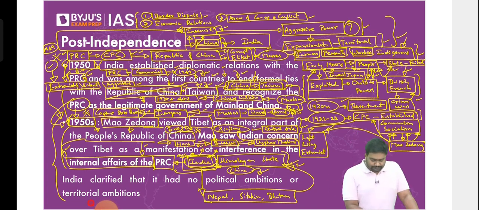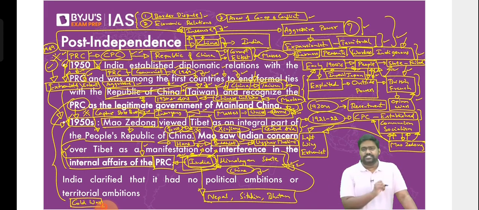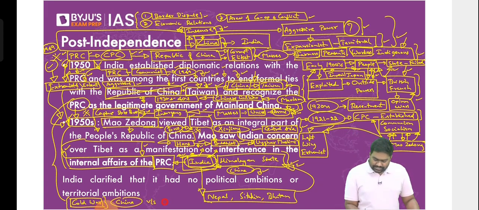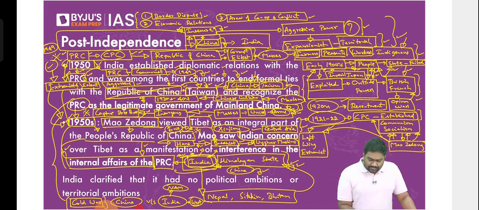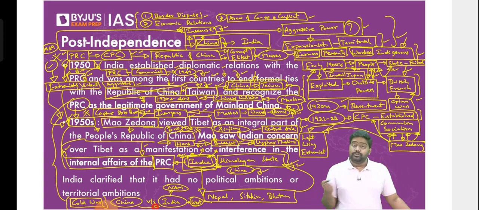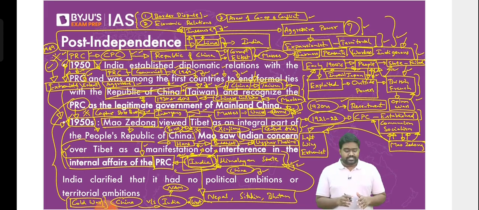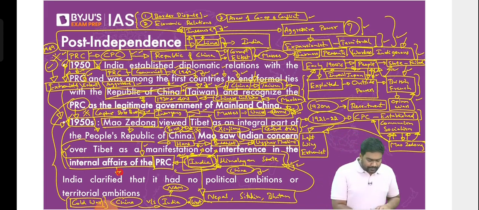And also don't forget, this was the Cold War period. The Cold War had just begun between democracies and communist states. China was a communist state. India was a democracy, even though India was non-aligned, right? We never chose between the US and Soviet Union. But in the eyes of China, India was a democracy, so it assumed that we are naturally aligned with Western countries. China would always remain under the assumption that India is with the US, UK, and European countries because India is a democracy, right? These ideological differences and the poor understanding of each other is what triggered the mutual suspicion and distrust of each other.